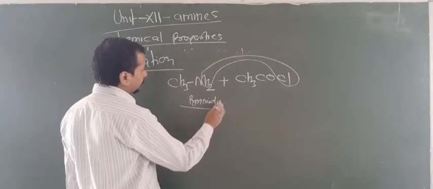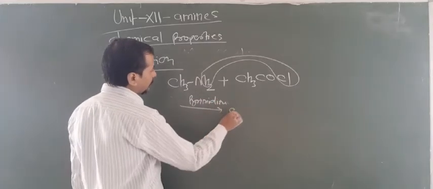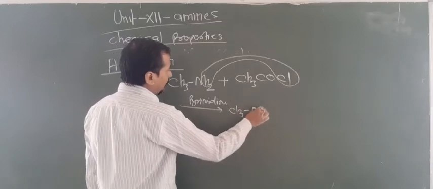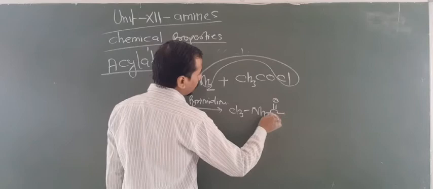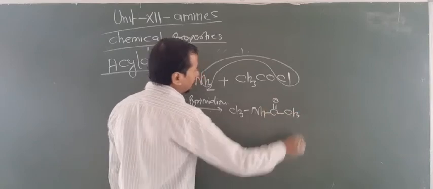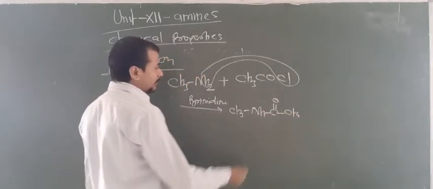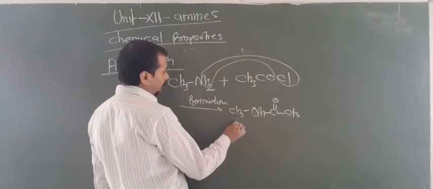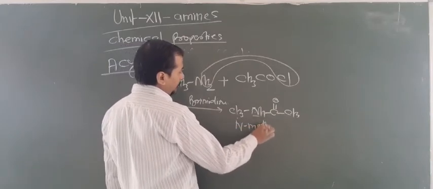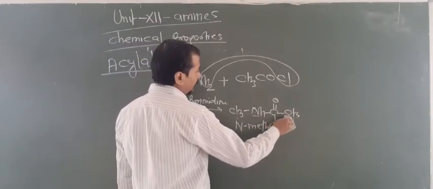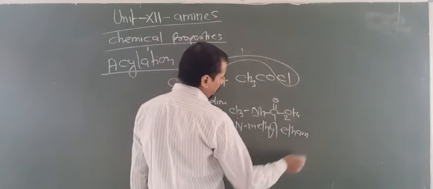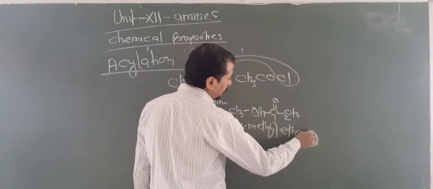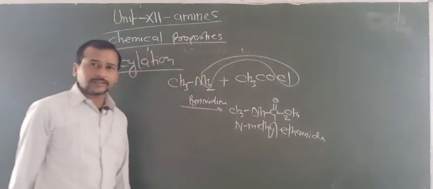In the presence of pyridine. So now CH3, NH, and this C is attached by a double bond to O, with this N and CH3. Now how can we write the name? The N is attached to the methyl, so that's why N-methyl, and carbons 1 and 2 are known as ethanamide. So this is known as N-methyl ethanamide. Are you getting this point?